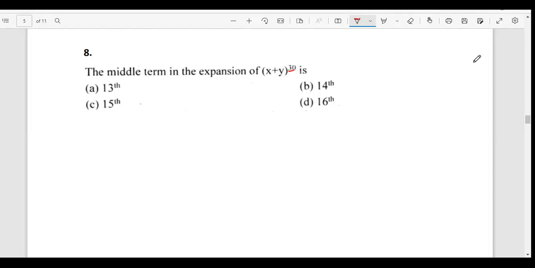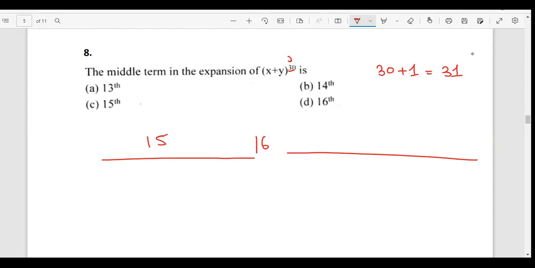I know that the power is 30. If the power is 30 in total, I would have 30 plus 1 terms. I would have 31 terms, okay? If I would have 31 terms, so what would be the middle term? The middle term would be 16. Before 16 I would be having 15 terms. After 16 I would be having 15 terms, and the middle one would be 16.